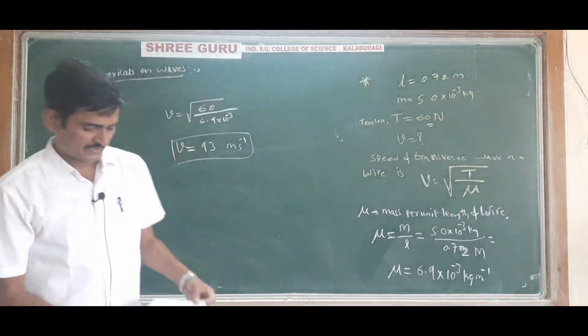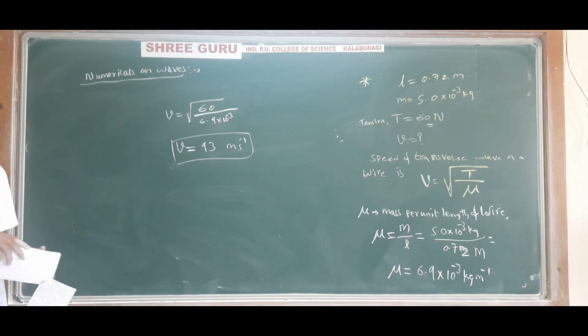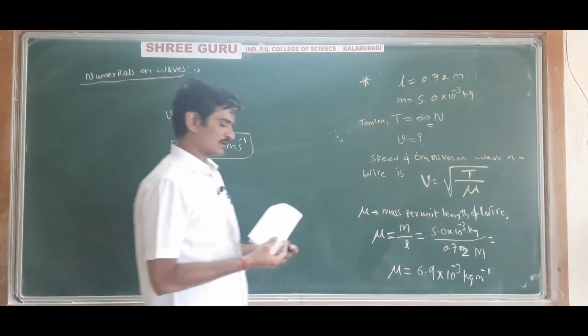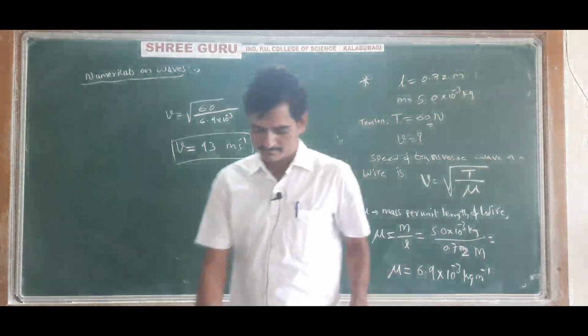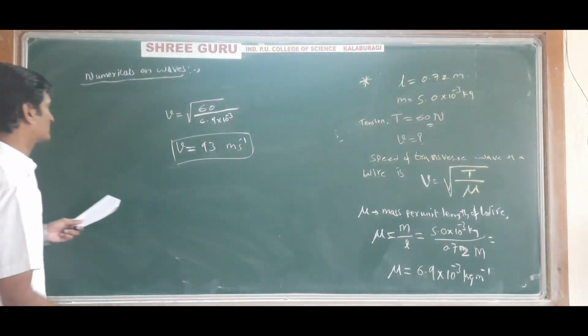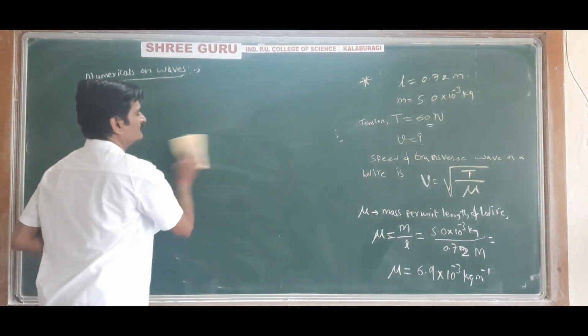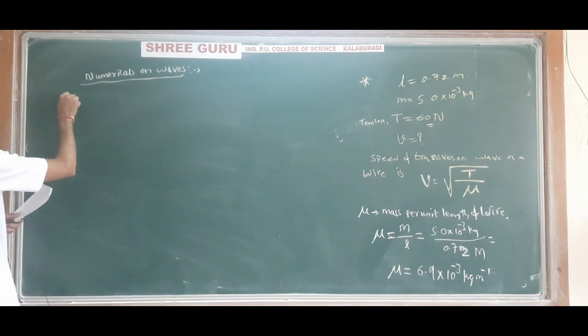Understood? Okay. Next, last question, one more question you write. We'll complete in one more class. This class and next one more class we will complete this chapter. So for today's class, this is the last question. What is the last question?